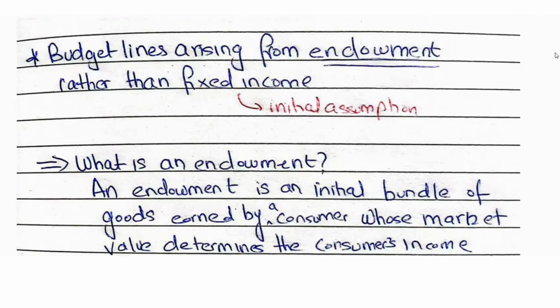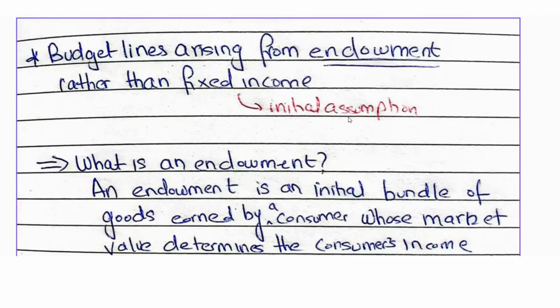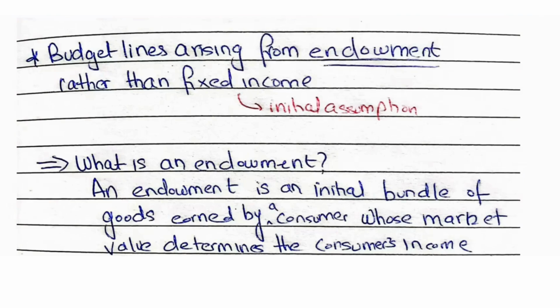Now, an endowment is an initial bundle of goods owned by a consumer. This should not be earned, this should be owned by a consumer. So, an endowment is an initial bundle of goods owned by a consumer whose market values determine the consumer's income. This is not earned, this is owned by a consumer.